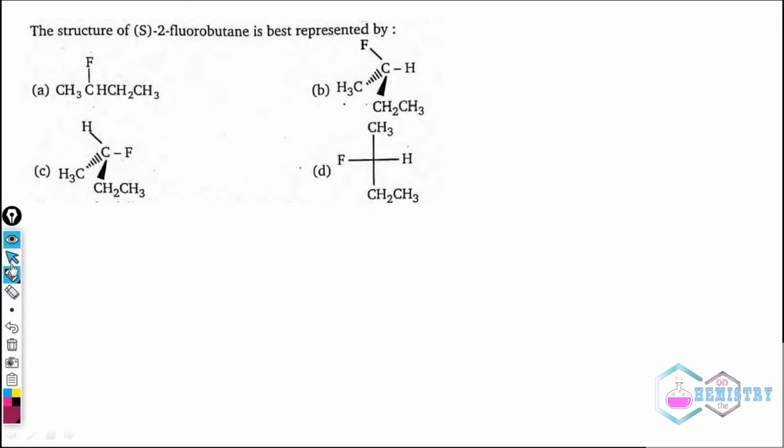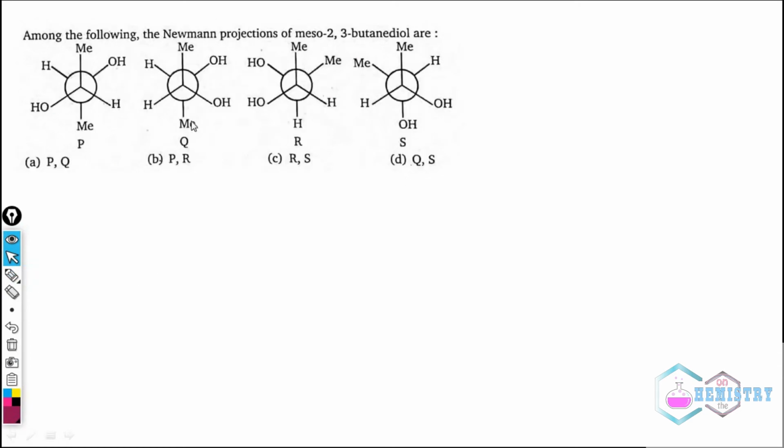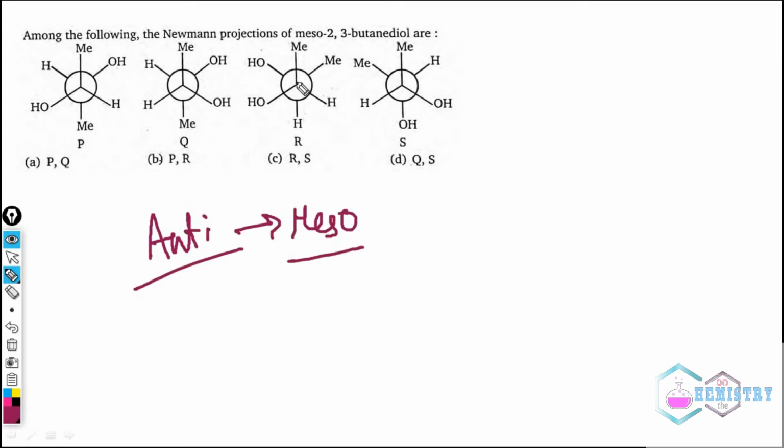Now, next problem, this one. This says the Newman projection of meso 2,3-butanediol. Now, if we are to isolate or distinguish or identify the meso compounds, Fischer projection is the better choice. But if we are given this Newman projection, we must remember one thing: the anti-compound will always be the meso.